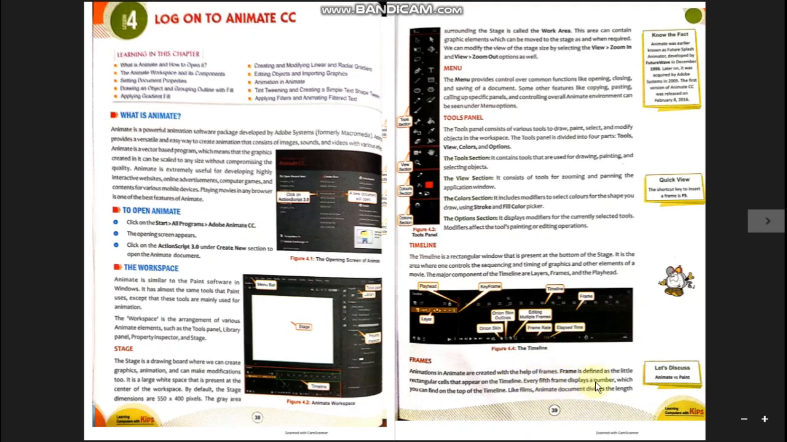Every fifth frame displays a number which you can find on the top of the timeline. So you can count and control your frames by watching their numbers. The numbers repeat every fifth frame in multiples of 5. Means between two numbers there are 5 frames. So in this way you can check your frames for further building your animation.